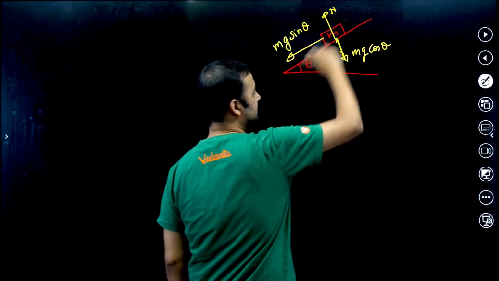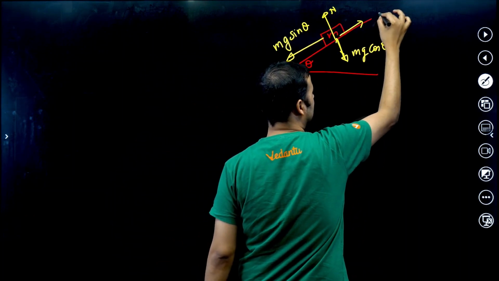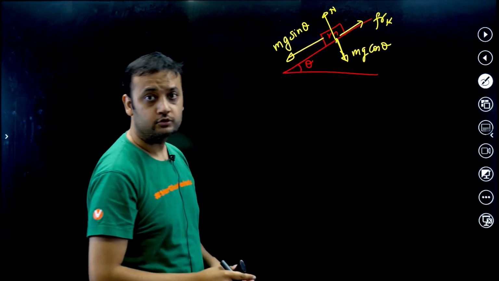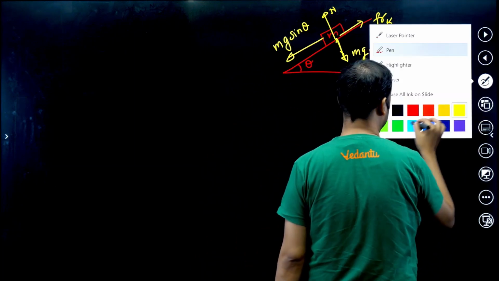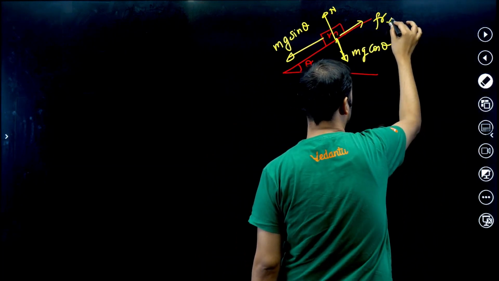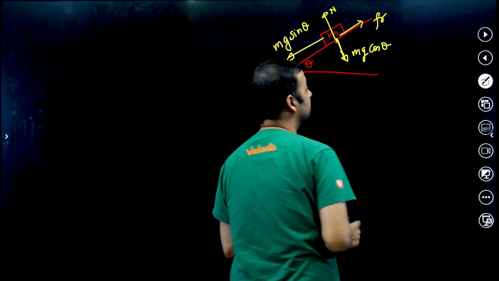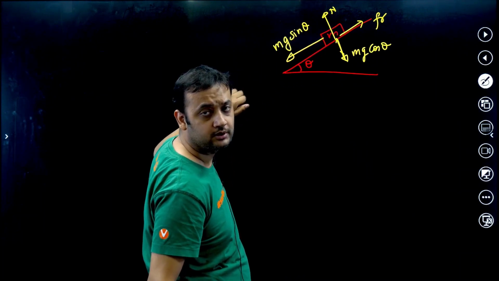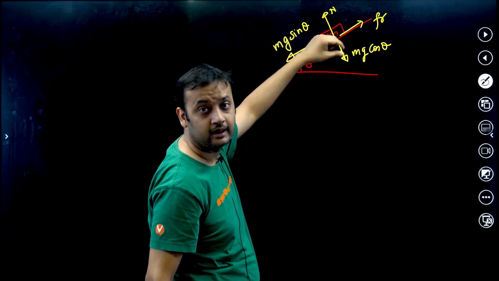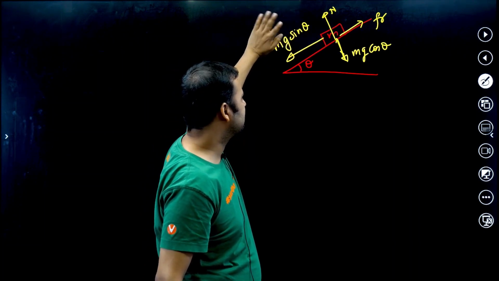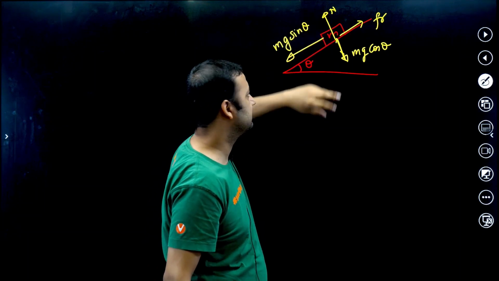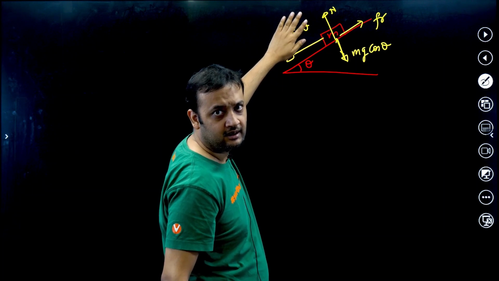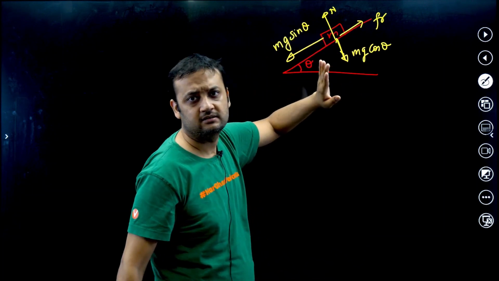If you leave this block, it will slide down. That means friction will act in the upward direction, and it would have been kinetic friction. Suppose mg sin theta is 20, and assume kinetic friction is 16.